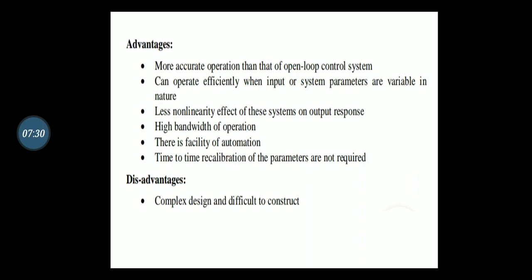If the system parameters are varying, then only we require recalibration. Here the parameters are not variable, so time to time calibration is not required. This is one more advantage of the closed loop control system.